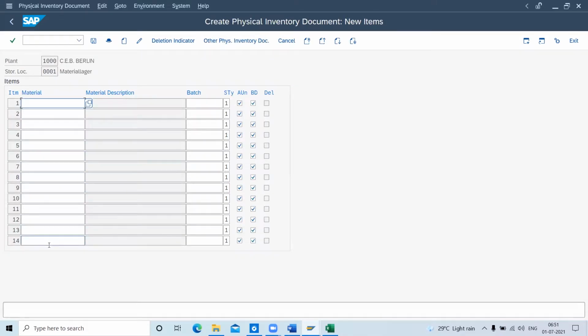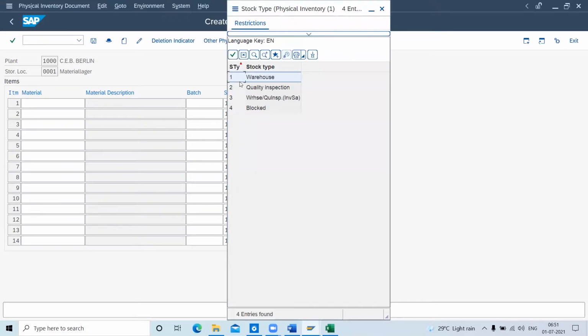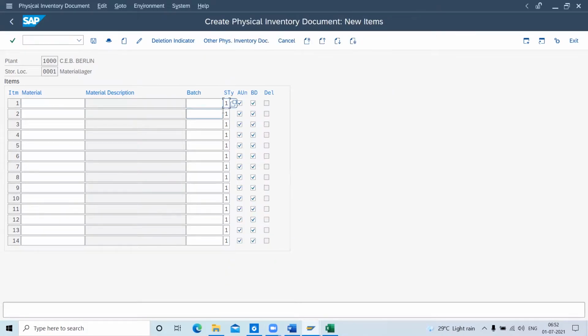Now here you can see different materials are there. And here is the stock type. Stock type means there are four stock types. You can also edit this. Normally four is enough. Basically stock type means the stocks which are lying in the warehouse, in quality inspection, or blocked, like that. Then there can be n number of stocks, but basically four are the main stock types. Now I am dealing with unrestricted stock only, so I will always keep it the same, 000.